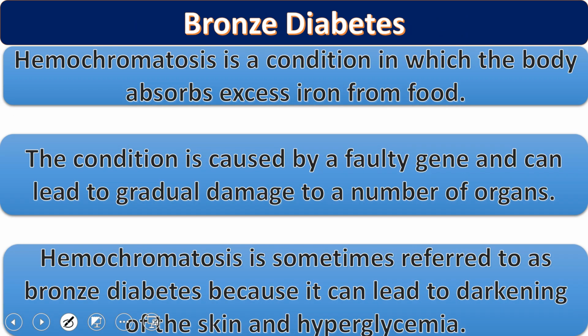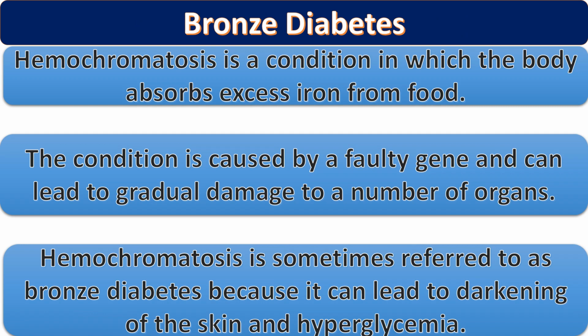We have another last type of diabetes mellitus that is called bronze diabetes mellitus. Hemochromatosis is a condition in which the body absorbs excess iron from the food. Whenever we get more iron from the food, that leads to bronze diabetes. This condition is caused by faulty genes and can lead to gradual damage to a number of organs.